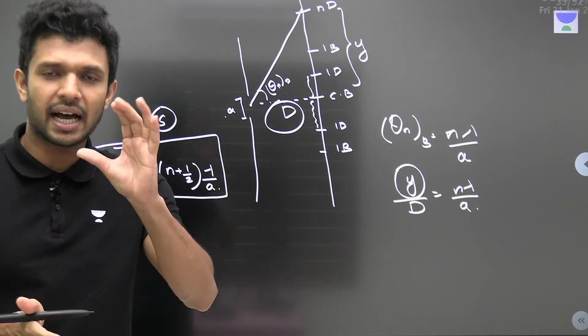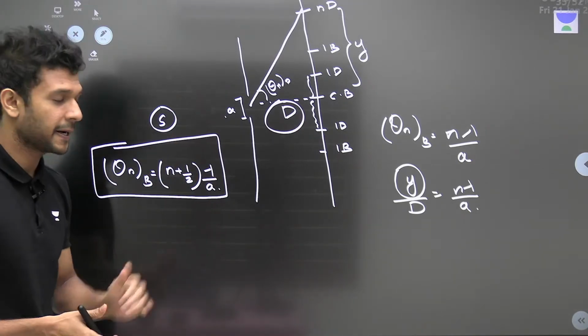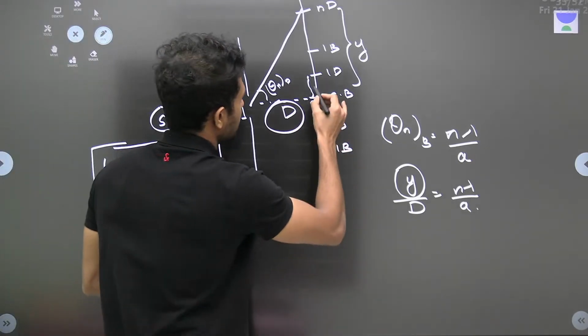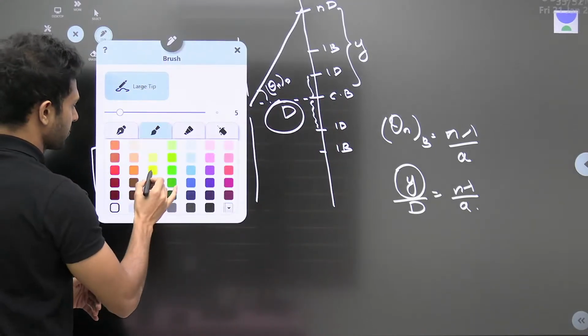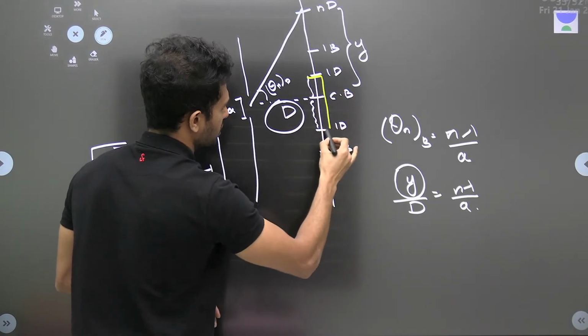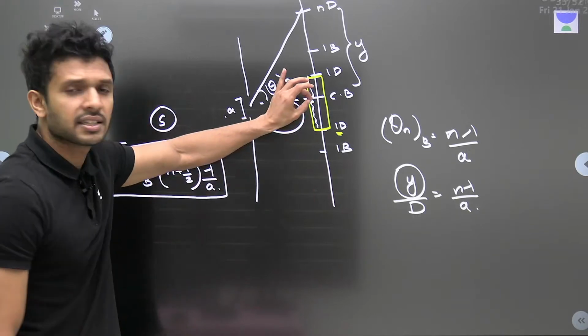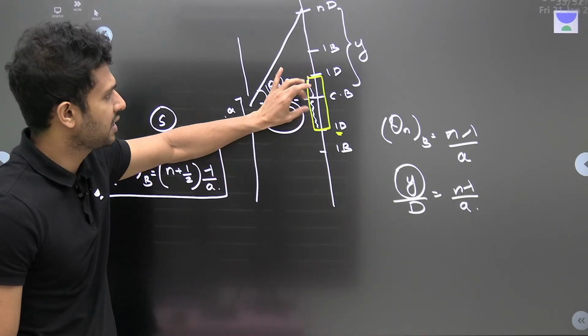One last thing from single slit: the central bright band extends over this much region, until the first dark band comes, on either side.